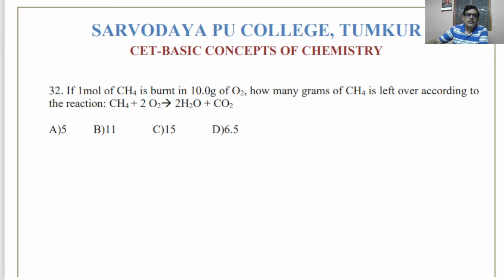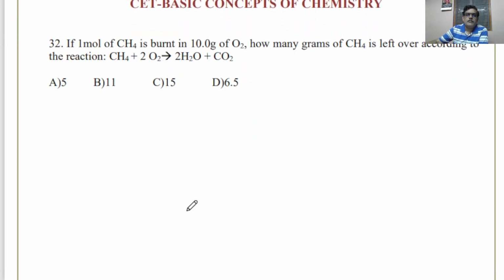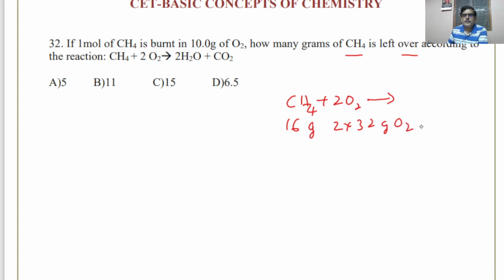1 mole of methane is burnt in 10 gram of O2. How many grams of methane is left over according to the reaction? Okay, the reaction is methane plus 2O2. 16 gram of methane requires 2 into 32 gram of O2.